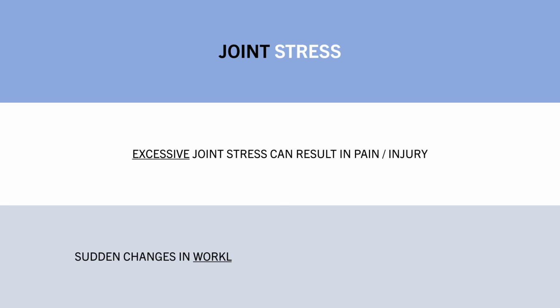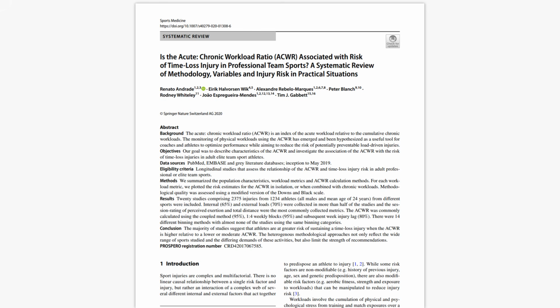It is certainly possible that some of the variables we discussed earlier can impact joint stress, although it is difficult to pinpoint any specific variables which are predictive of injury. Rather, it seems that sudden changes in any specific variables seem to be more predictive. This was found in this systematic review, which compiled the research on the association between acute to chronic workload ratios and injury rates in team sports.